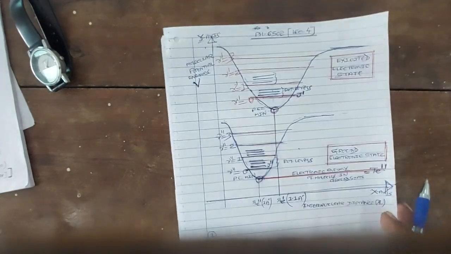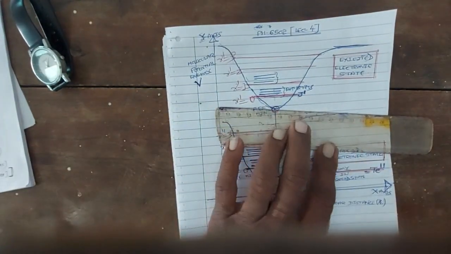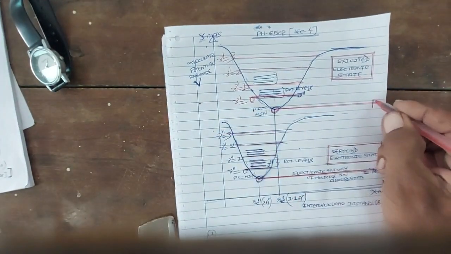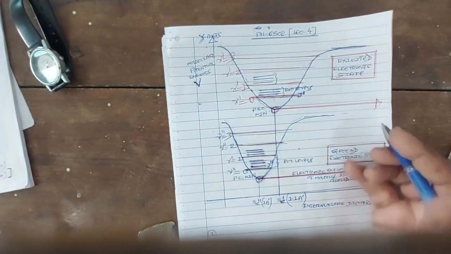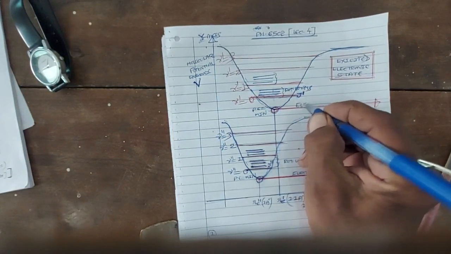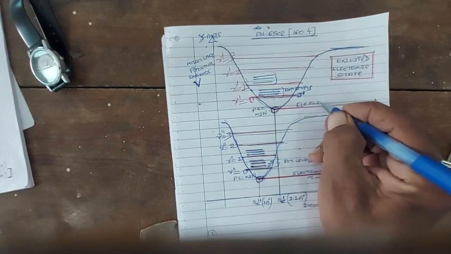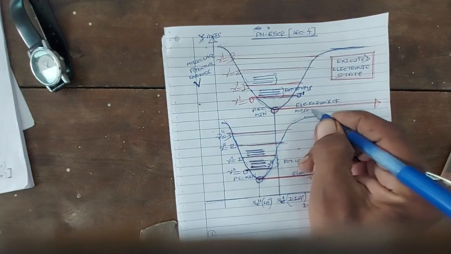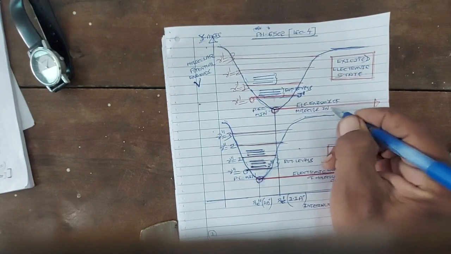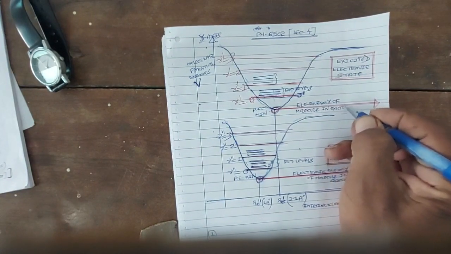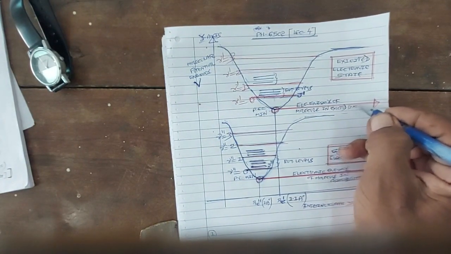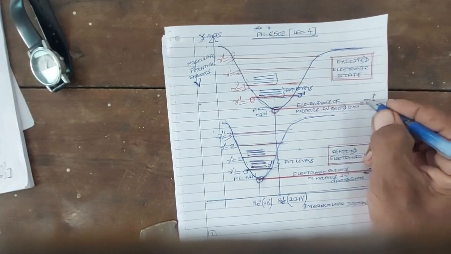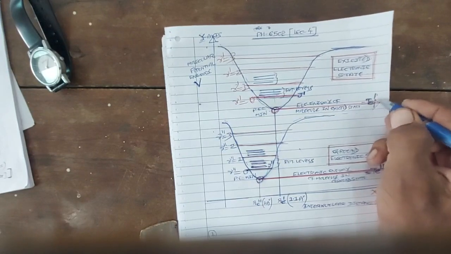Now the electronic energy of the molecule at the minimum potential, the electronic energy of the molecule in the excited state, is denoted by T dash. So the electronic energy of the molecule in the excited state is TE dash.